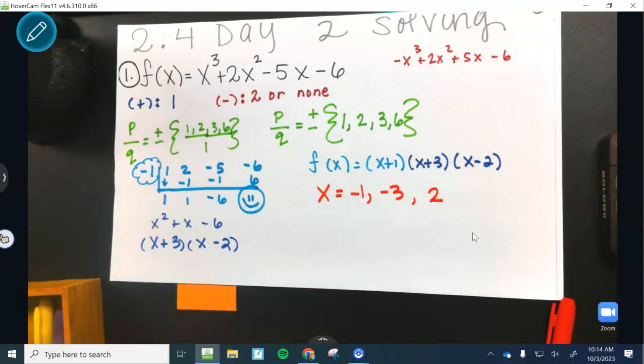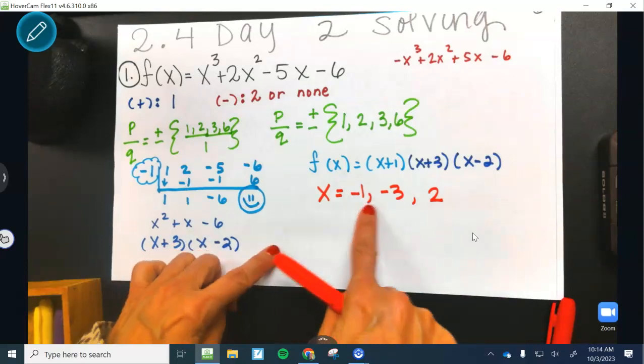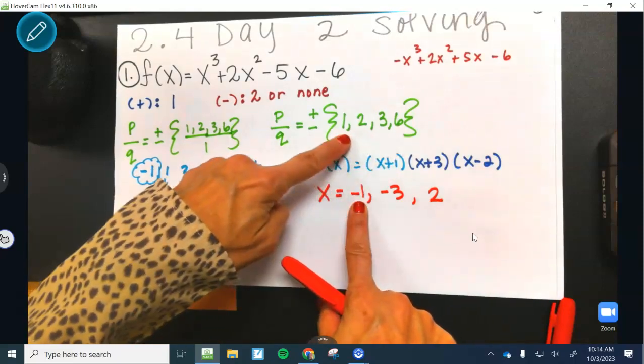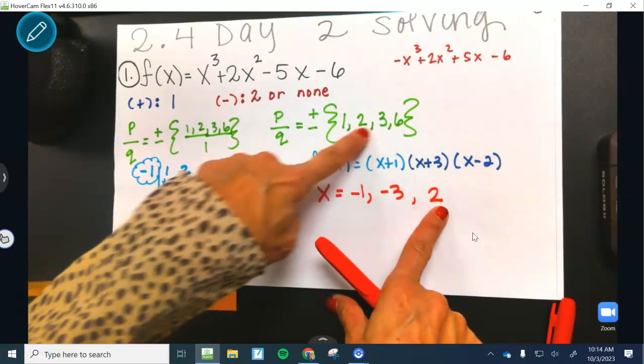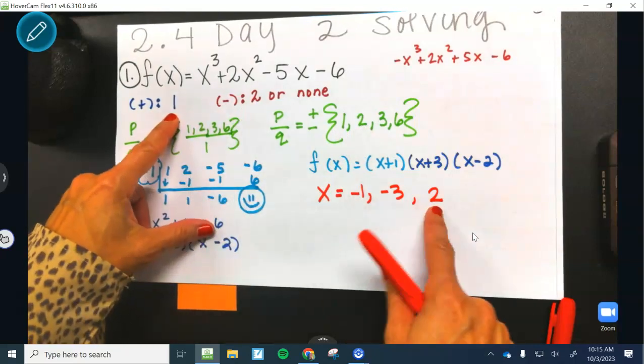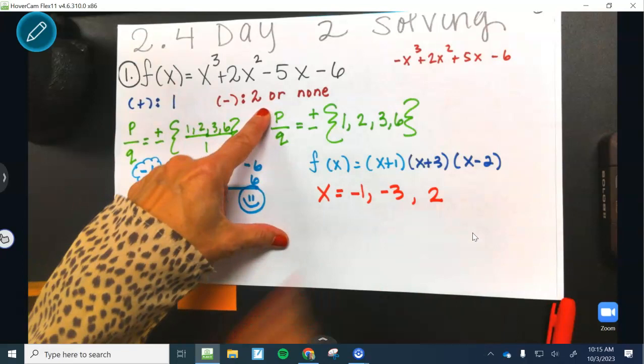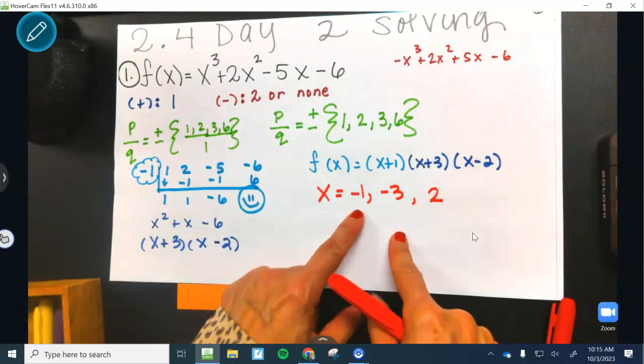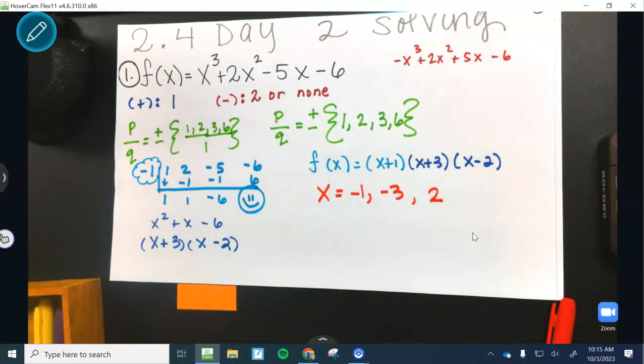When you take your quiz on Friday, there's so many ways for you to check to see if you got the right answer. Look, are these part of your answer bank numbers? Yeah, they're all there. Look at this. Did I get exactly 1 positive? Yeah, I did. Did I get 2 or none negatives? Yeah, I got 2. It's all there for you guys.